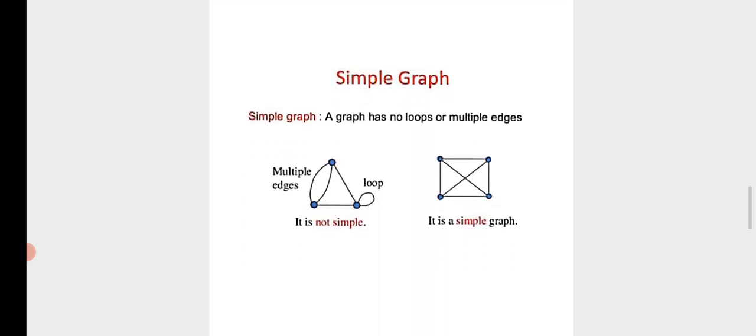Next one, simple graph. What is the meaning of a simple graph? A simple graph is a graph that has no loops or multiple edges. The first graph is called a not simple graph. The second graph is called a simple graph.